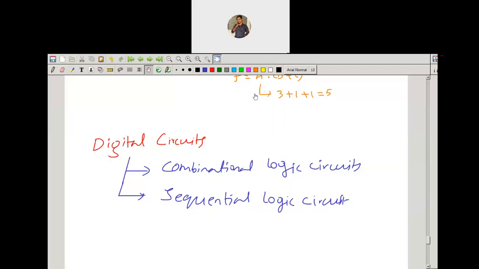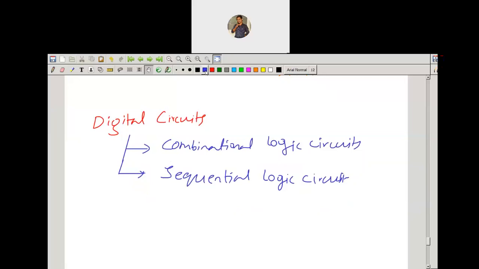What is that feedback here? What we call feedback in your control system, in our digital circuits we call a memory element. Let me show here. For example, you have a system, and this one is the input port and this one is the output port. Here there is no connection between the output and input, no feedback. So it is called a combinational logic circuit.